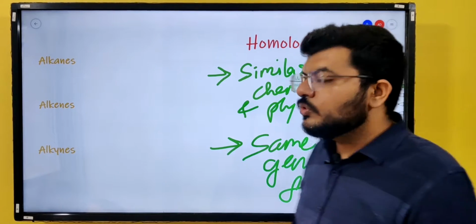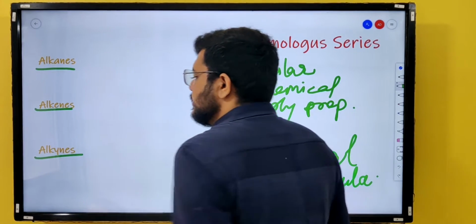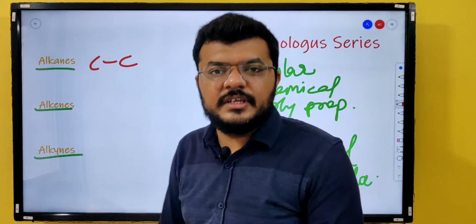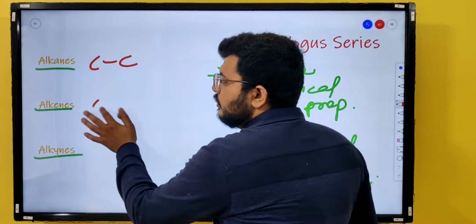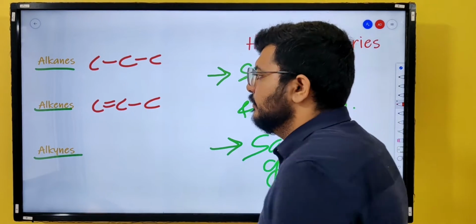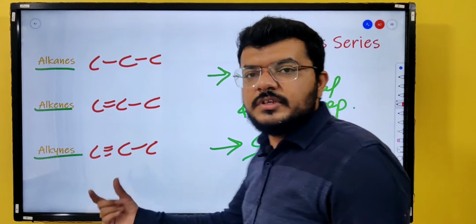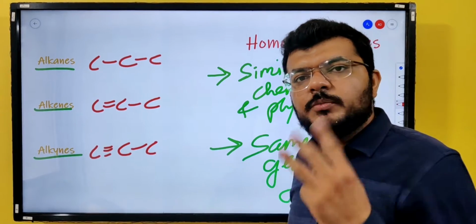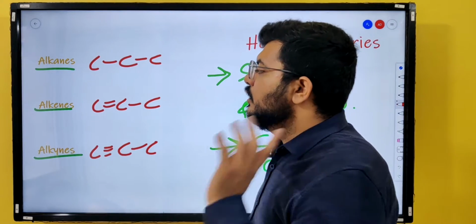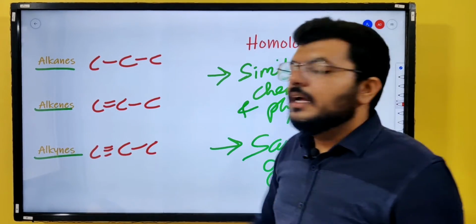So the three homologous series that we have to study are alkanes, alkenes and alkynes, right? What happens in alkanes is that the carbon has only a single bond with the next carbon. It does not have a double bond, that is with alkenes, right? So let's say this is a structure of a hydrocarbon, this is a structure of another hydrocarbon and this is a structure of another hydrocarbon. Even if one pair of carbon have a triple bond between them, they are alkynes. If they have a double bond between them, even one pair of carbon, they are alkenes. And if there are no double or triple bonds, they are alkanes.